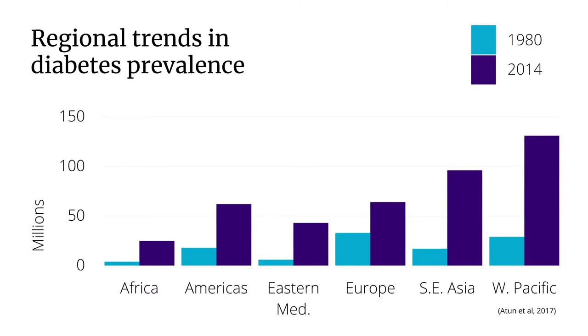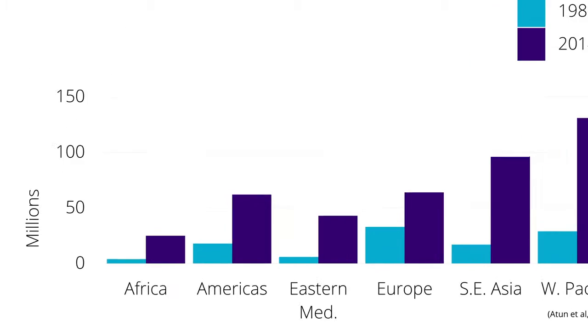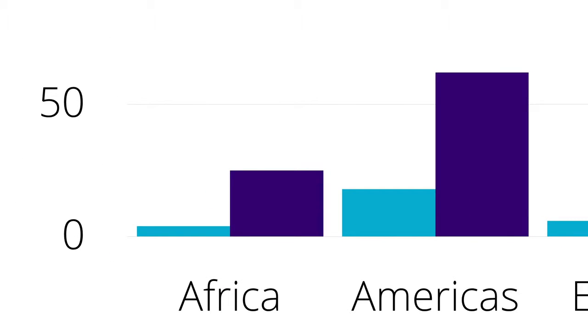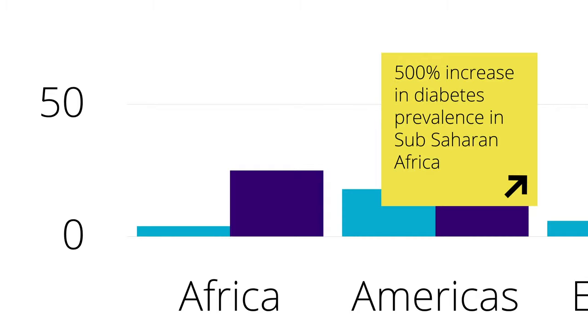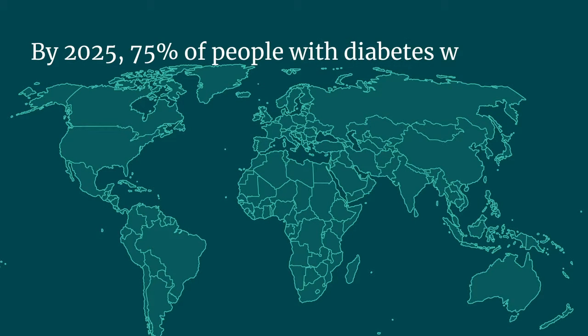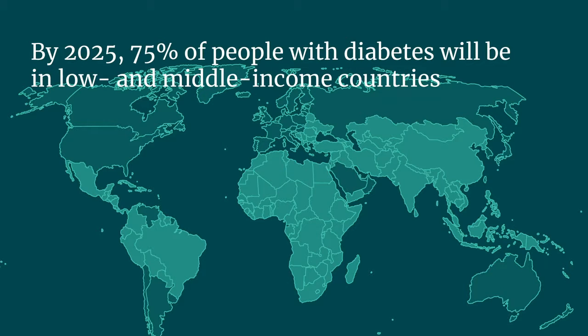The largest increases in the prevalence of diabetes have been seen in low and middle income countries. For example, the increase across sub-Saharan African countries has been over 500%. By 2025, 75% of all people living with diabetes will be in low and middle income countries.